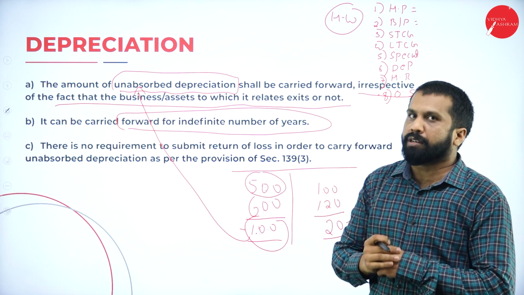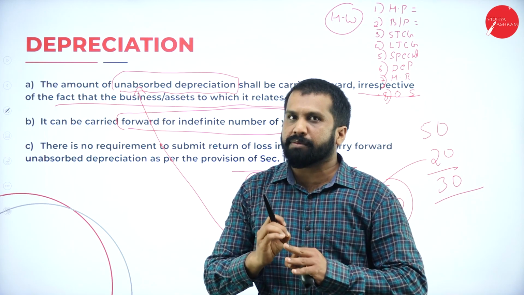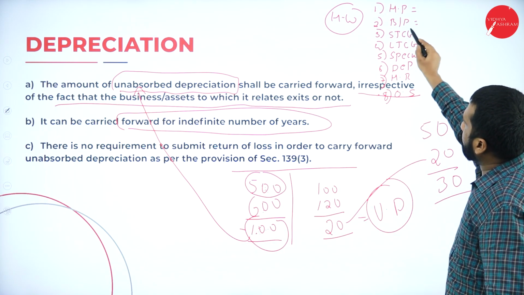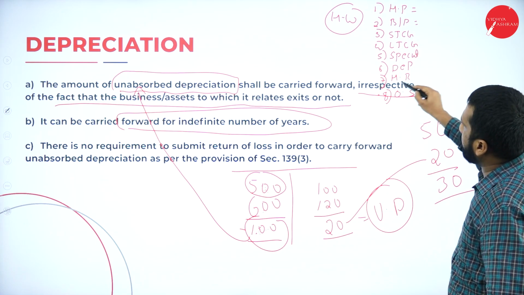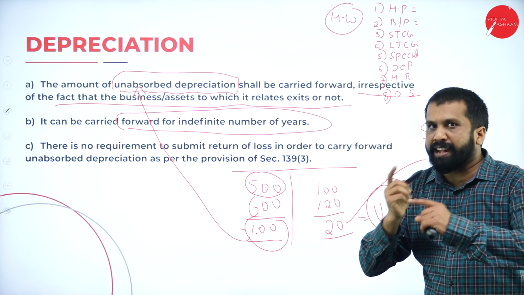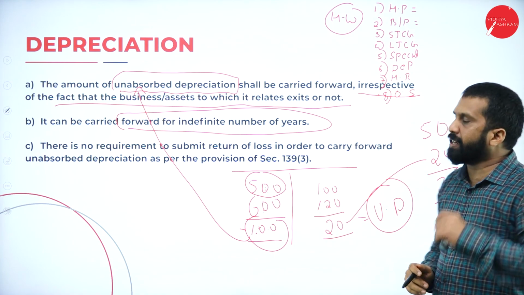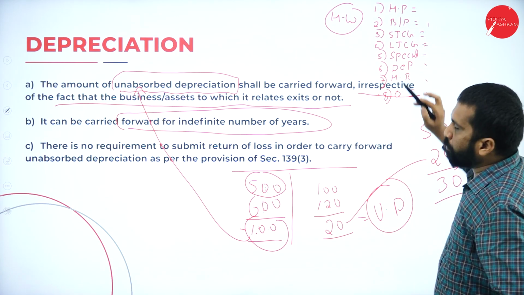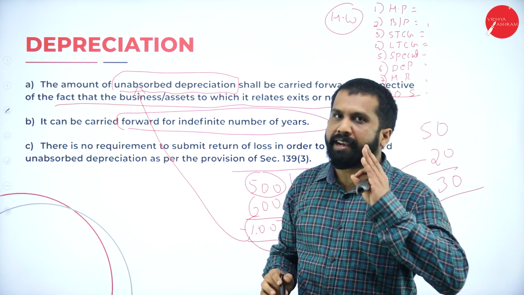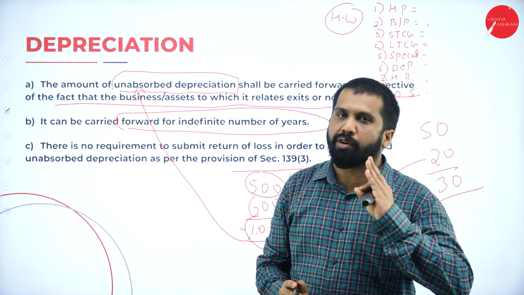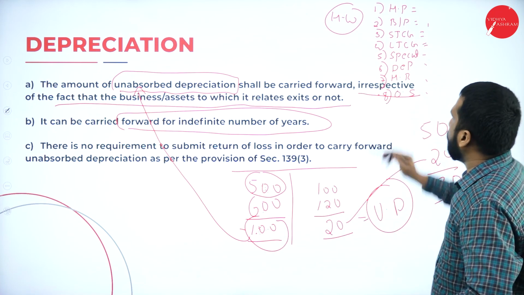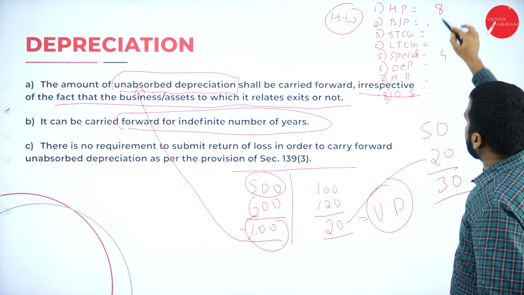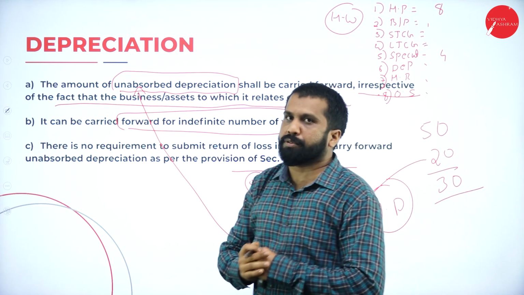What is your homework? Homework is very simple. In the comment box, you are supposed to write 1, 2, 3, 4, 5, 6, 7, 8. In front of that, you should write the number of years. That much only is your homework. Example I'll give you: house property, 8 years. Speculation, 4 years. This much only you are supposed to write.